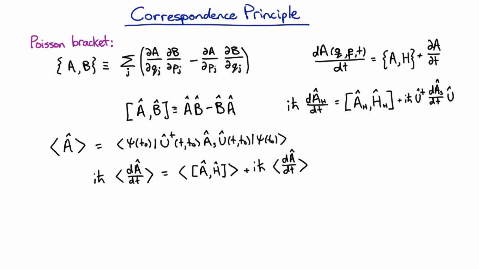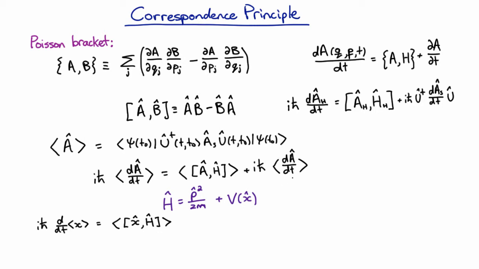Now we can take that result and we can revisit the exercise we did earlier where we calculated how the position and momentum operators changed in the Heisenberg picture. And we can calculate something that's picture independent, which is how the position and momentum expectation value change. So we'll start with a Hamiltonian, and we'll make our Hamiltonian a general Hamiltonian, so we'll have a kinetic energy and an arbitrary potential energy, where this potential is a function of an operator, which remember you can write out as just a power series if we need to. Okay, so let's have a look at that, and we're going to find out how the expectation value of the momentum and the position change.